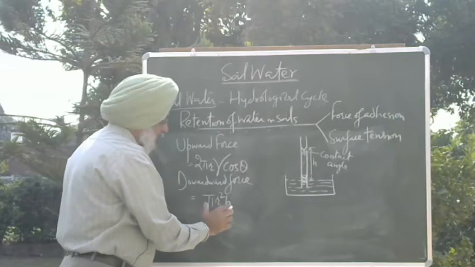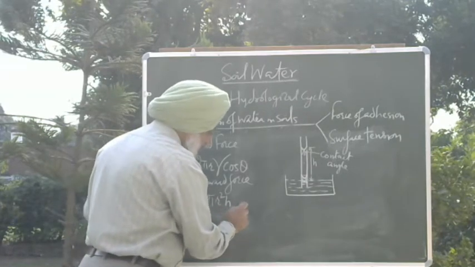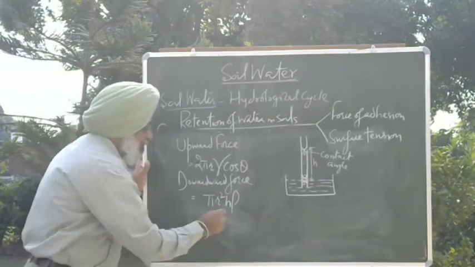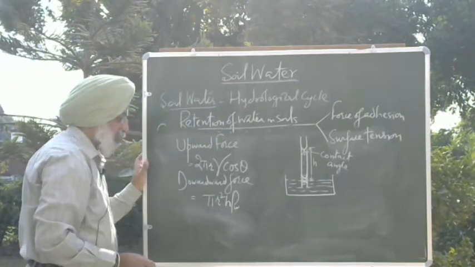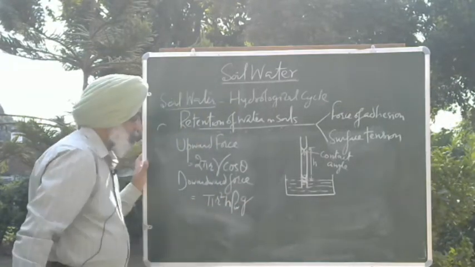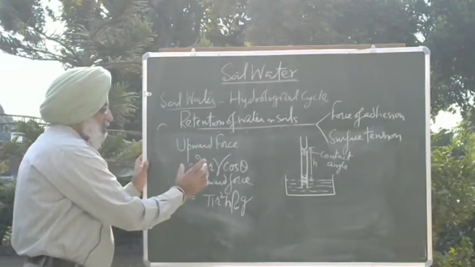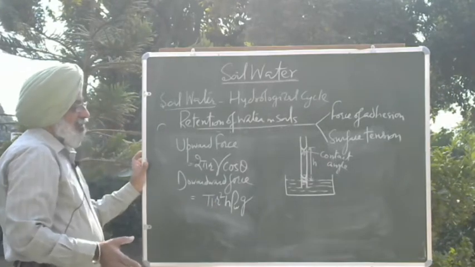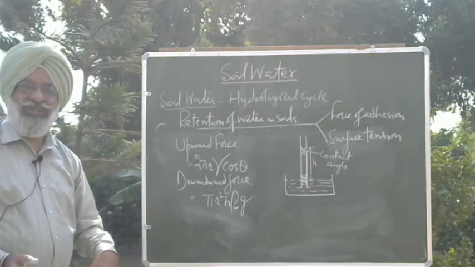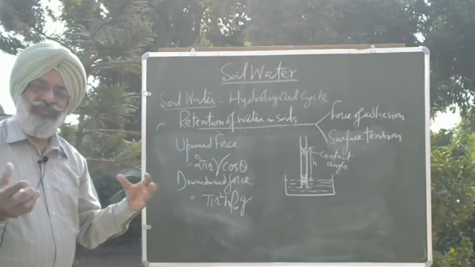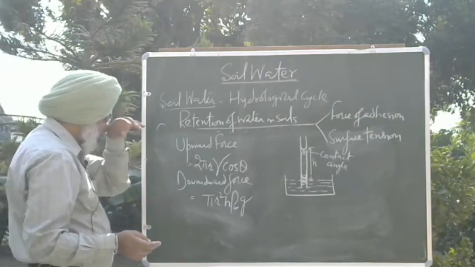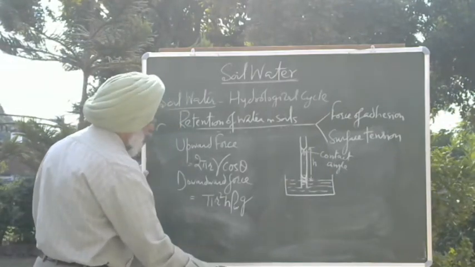Then times density of water, it becomes its mass, and then acceleration due to gravity. So this is the net downward force. Water is rising up, this downward force is trying to pull it down, and when the two forces become equal, there is no further rise of water in the soil or in capillary pores.